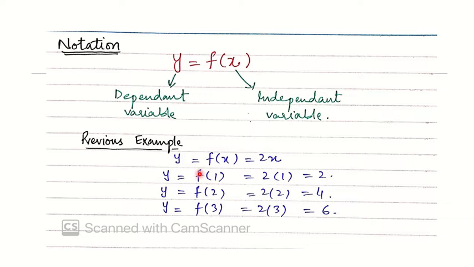equal to 2x. If we put x equal to 1, then we will get y equal to 2. Similarly, if we put x equal to 2, then we will get y equal to 4. If we put x equal to 3, then we will get y equal to 6. You can see that y is depending upon x. If we put x equal to 1, then we will be able to find the value of y. It means that y is depending upon x. So y is the dependent variable and x is the independent variable.